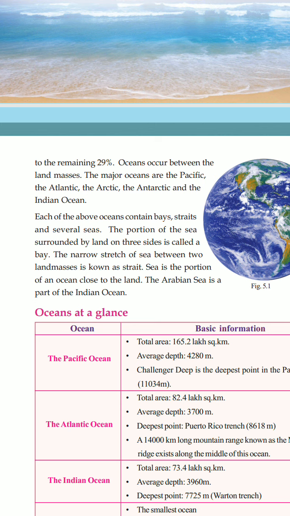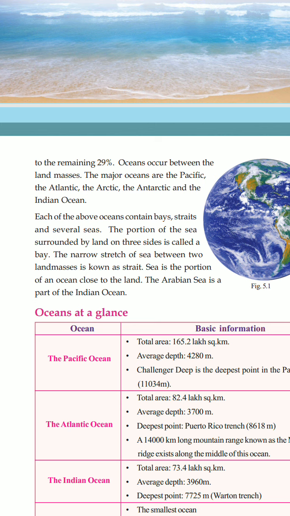Only one side has a small portion of the sea, and the other three sides are covered by land masses. Whereas a narrow stretch of sea between two land masses is a strait. Then what is a sea? A sea is a small part of an ocean which is near to the land.